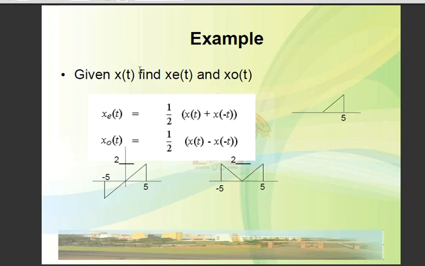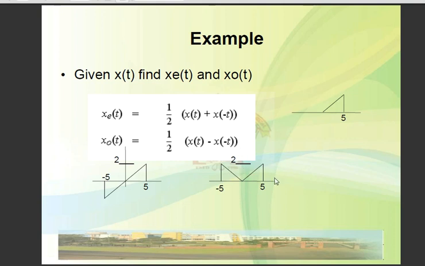The next point is the even and odd signals. The signal is said to be even if it is symmetrical about the vertical axis. If the vertical axis is there, whatever is on the right side, the same will be on the left side.